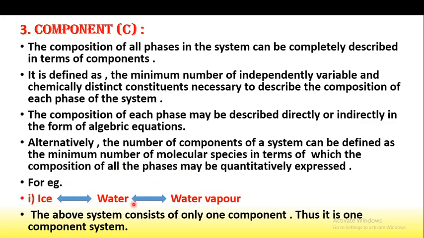Means in the ice, water and water vapor system, the component is water, only one component, which can be used for quantitatively expressing the water system. So this is the component C.